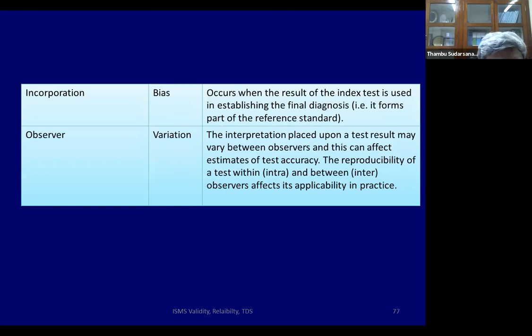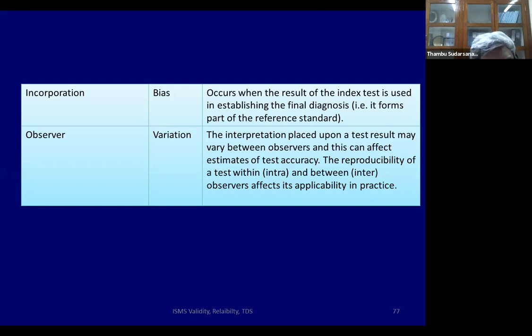Incorporation bias. Now, very often, the new test is part of a gold standard. Let us say you are trying to diagnose tuberculosis, and the new test is a sputum GeneXpert. But the gold standard also includes GeneXpert being positive. So this is called an incorporation bias.